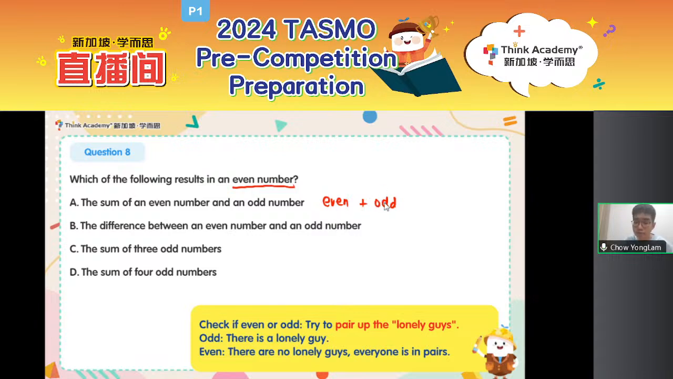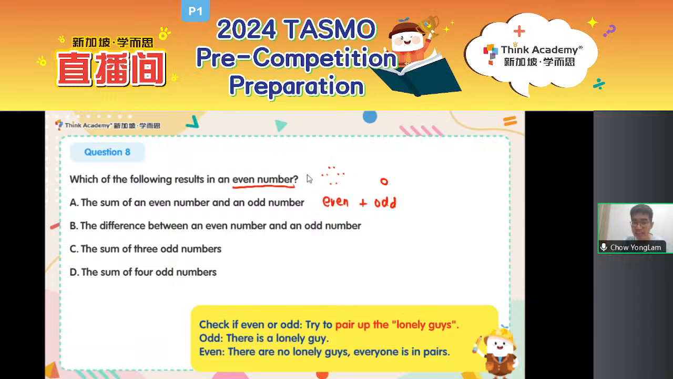How about odd number? Odd number has a lonely guy. So let me label out this circle as a lonely guy first. Even number, everything is in pairs. There are no lonely guys. Odd numbers, there is a lonely guy. So if I try to add an even number and an odd number together, will there be a lonely guy? Yes or no? Will there be a lonely guy?